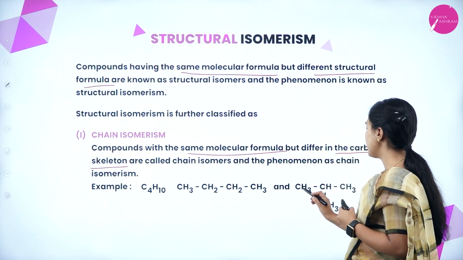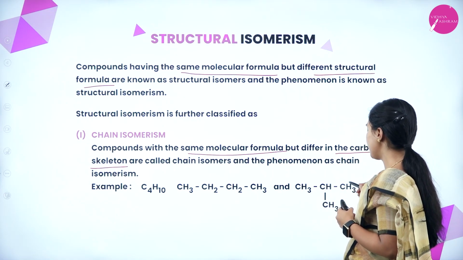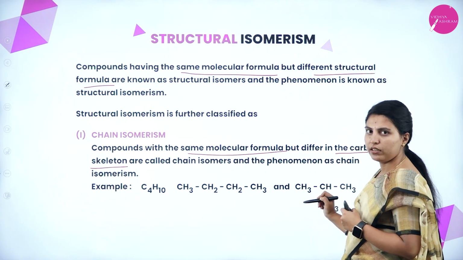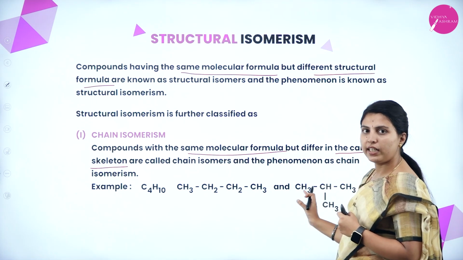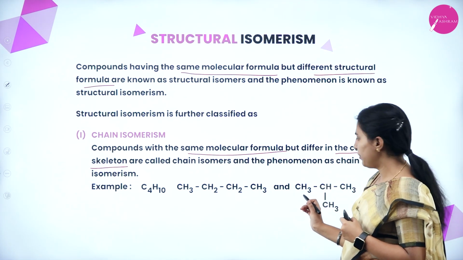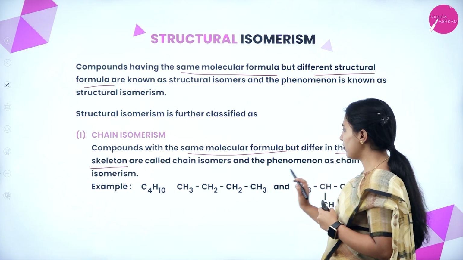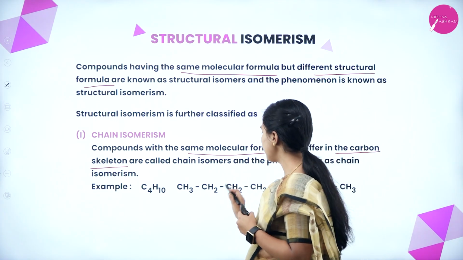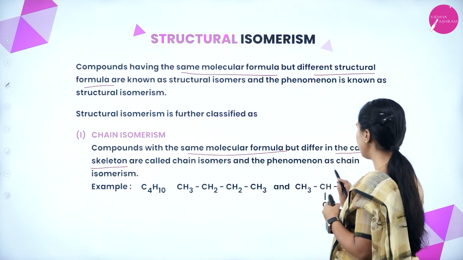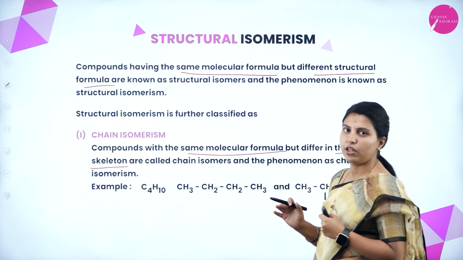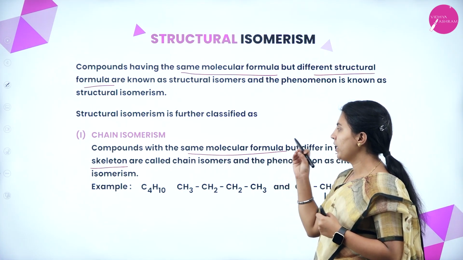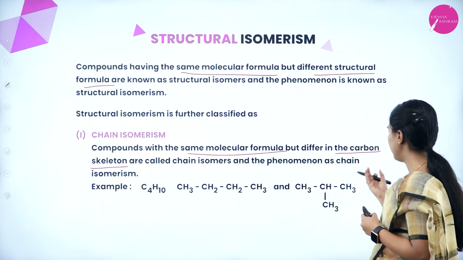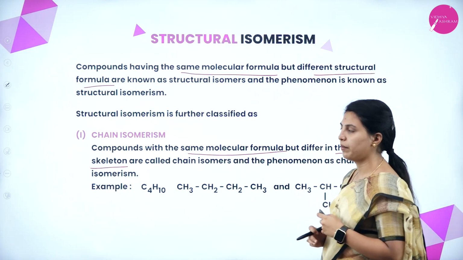See here, CH3, CH, CH3, CH3. This is isobutane. All the 4 carbons are there, all the 10 hydrogens are also there, but the structure is a little different. This is a straight chain, this is a little branched. So same molecular formula with different carbon skeleton is present.